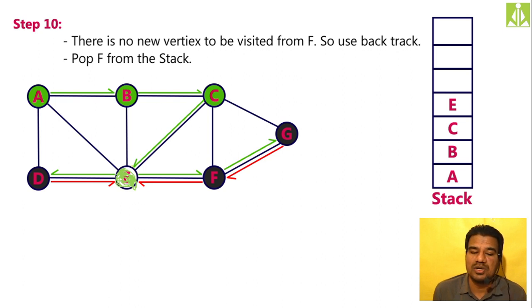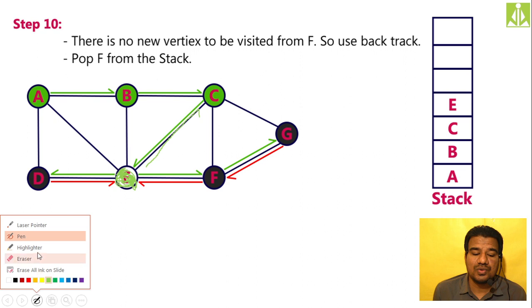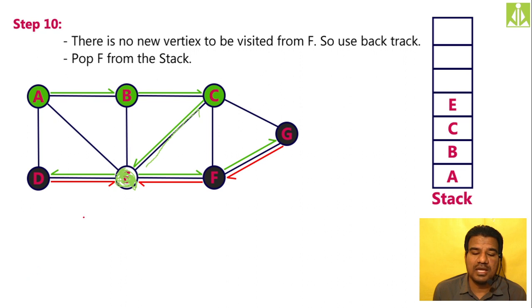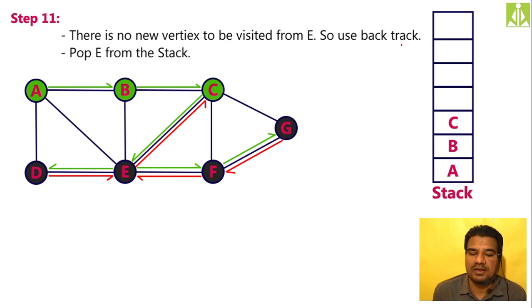From C I entered, so I have to backtrack towards C. So mark the path from E to C in backtracking mode with red color, mark the E node in black color and pop the E node from the stack. All those things I have done. This got black color, this path got marked, and E got popped from the stack.